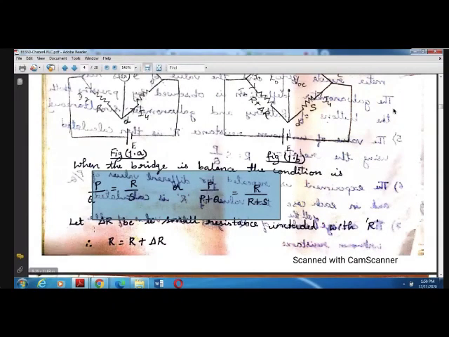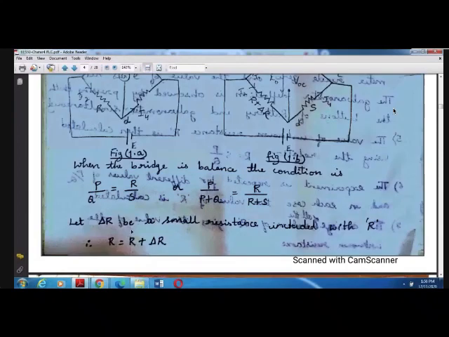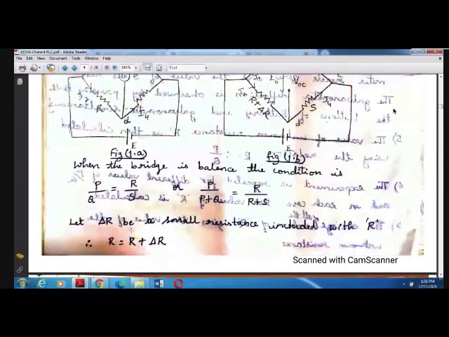So now let us consider delta R. Let delta R be the small resistance that is included with R. For the value of R we got the bridge to be balanced. Now let us assume that there is a small change in the resistance value, that is, another small resistance is added to this R. That small resistance is represented by the symbol delta R. Delta R indicates the small resistance that is included with the resistance R, which is causing the bridge to be unbalanced.